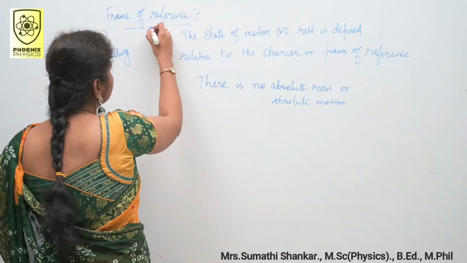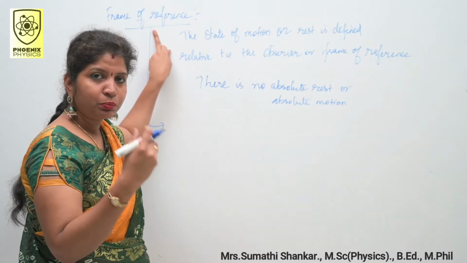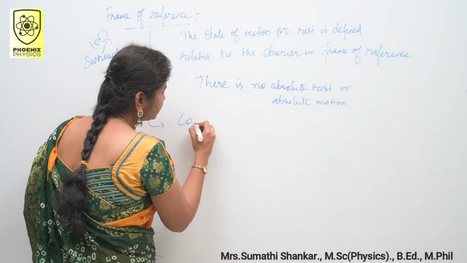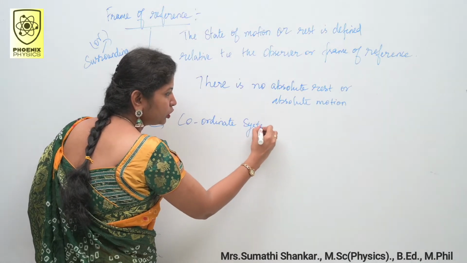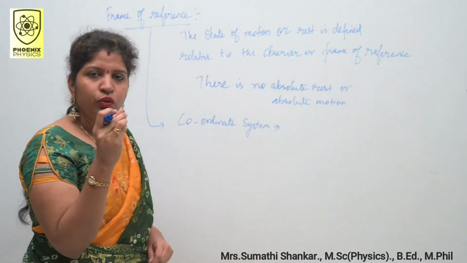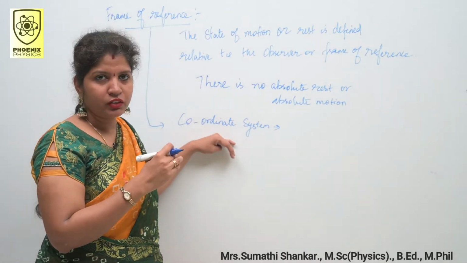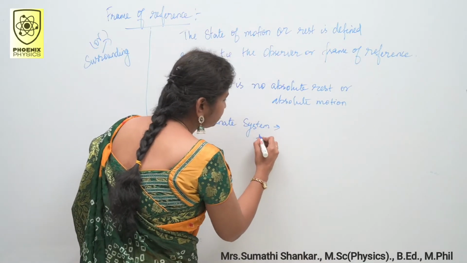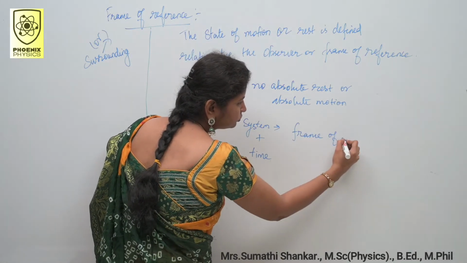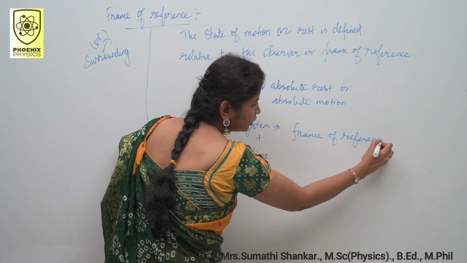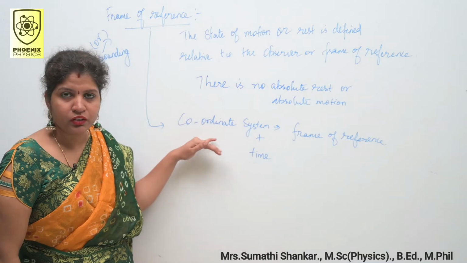So, what is this frame of reference? This frame of reference is explained by coordinate system. Why do we need coordinate system? If you want to find the position of the object, we need coordinate system. So coordinate system plus time gives frame of reference. Now, we will discuss what is coordinate system.